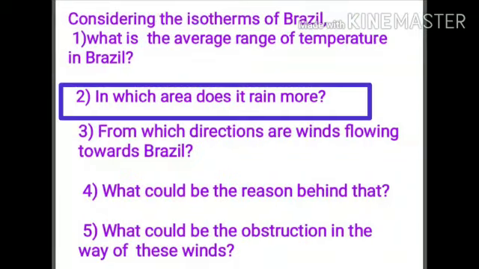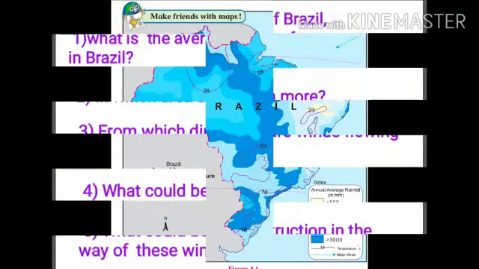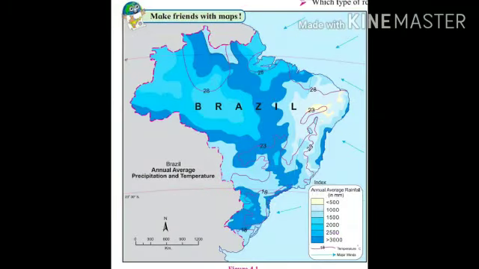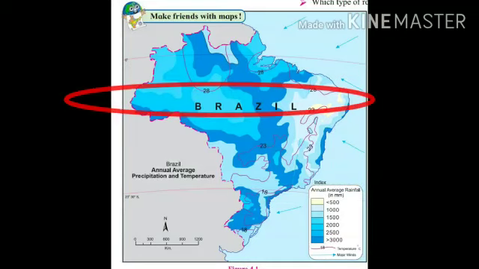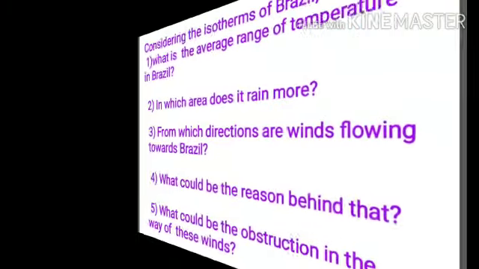Let's see the next question. In which area does it rain more? Students, let's observe the index. In the index, you can see the dark blue is rainfall above 3000 mm. You will notice that the dark blue is in the Amazon basin. Let's proceed with the next question.